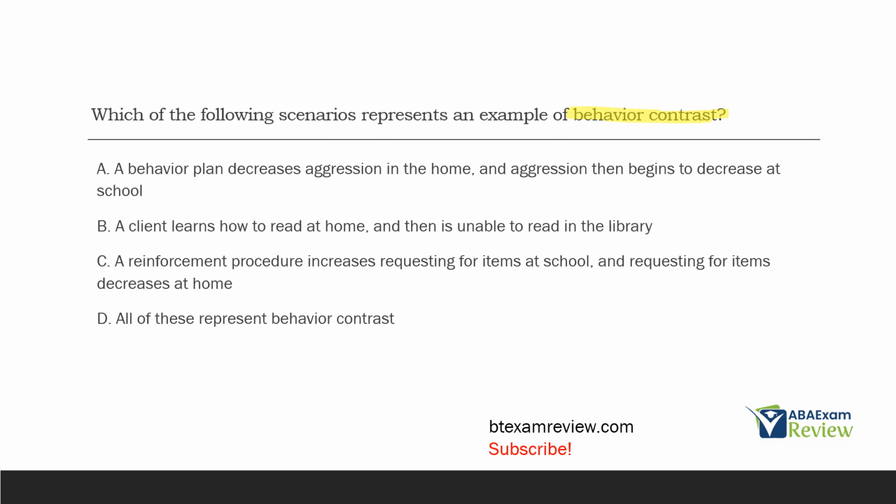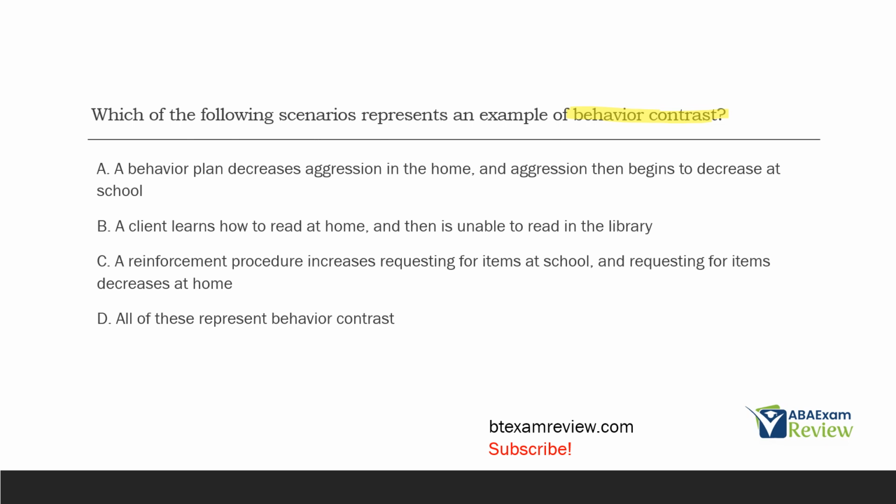Well, behavior contrast says if you change a behavior, let's say increase or decrease a behavior in one setting, it's likely to go the opposite way in a different setting unless you implement the same plan in that setting. So if I implement a reinforcement plan at home, which increases behavior, and I don't do anything different at school, it's likely the behavior will decrease at school. That's behavior contrast.